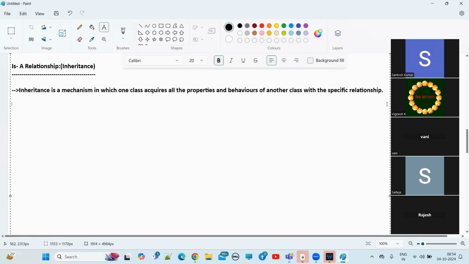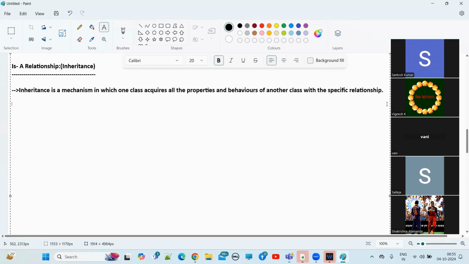In Java, we are dealing with classes and objects, right? Now we have two classes. A class contains a collection of member variables and member methods, right? Properties and behaviors. Am I right or not? Those member variables and member methods I want to acquire into another class. I want to reuse the functionalities of one class in another class. Here, reusability.